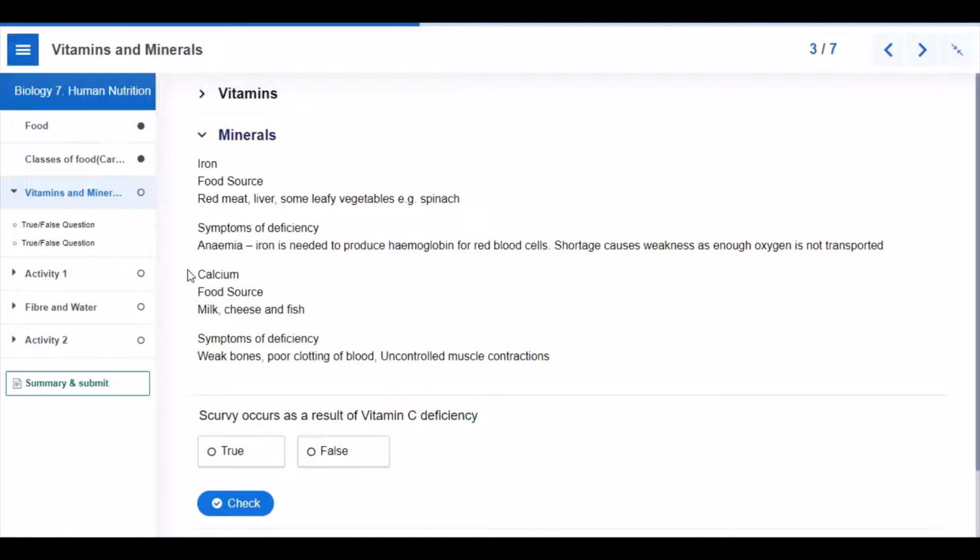Calcium, another vital mineral in our diet, is gotten from milk, cheese, and fish. Symptoms of deficiency of calcium are weak bones, poor clotting of blood, and uncontrolled muscle contractions.